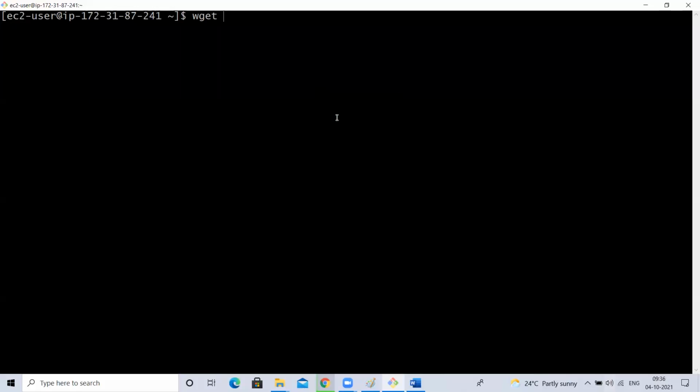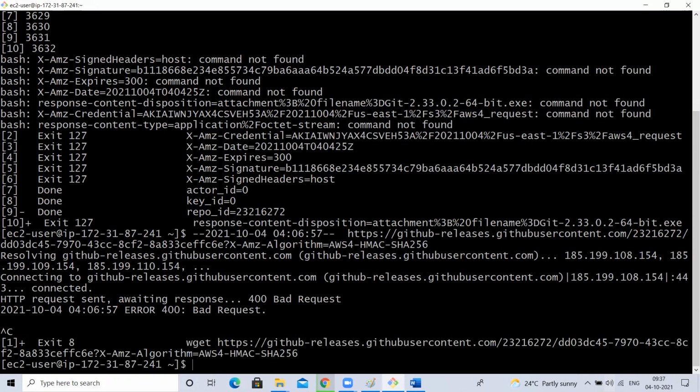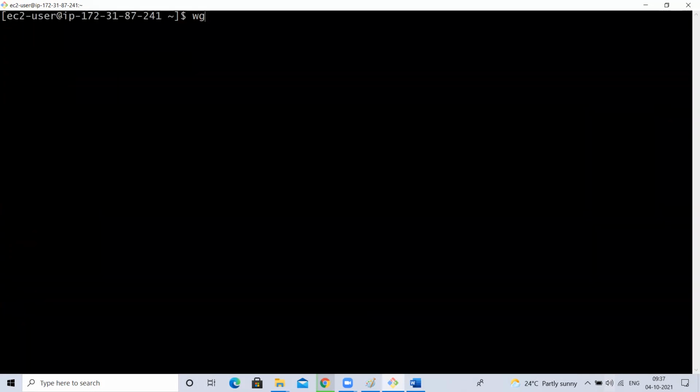wget, give the link. See, it started. It is saying something: 400 bad request, HTTP request sent, waiting for response. It is not able to download. But you understood, right? How to download? Maybe that URL is not properly copied or something is missing. It's okay. You understood, right? So wget is a command. You give the URL, whatever you want to download, and it will download.